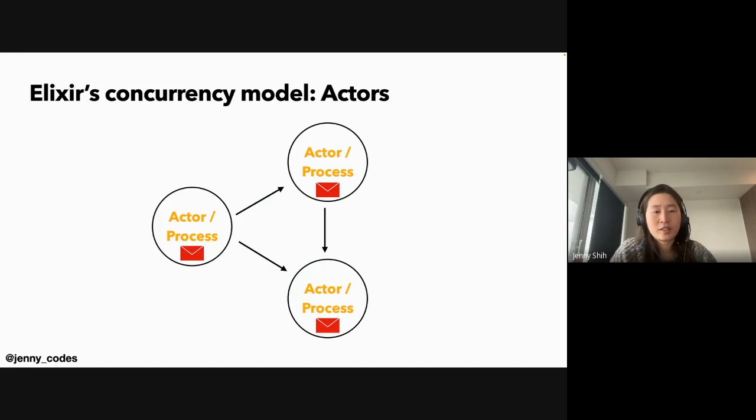Take Elixir, another functional programming language. Take Elixir's concurrency model as an example. It uses the actor model. Here we define a process, or an actor, as a unit of execution. They can run concurrently, and they can only communicate with each other by sending messages instead of mutating the states of each other.